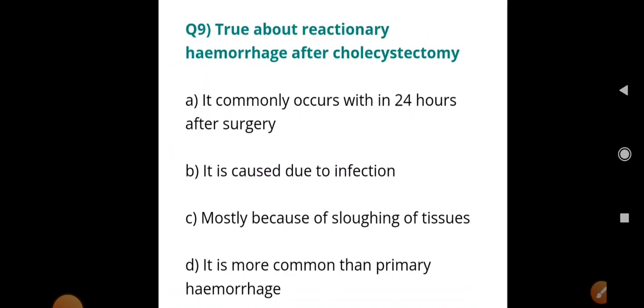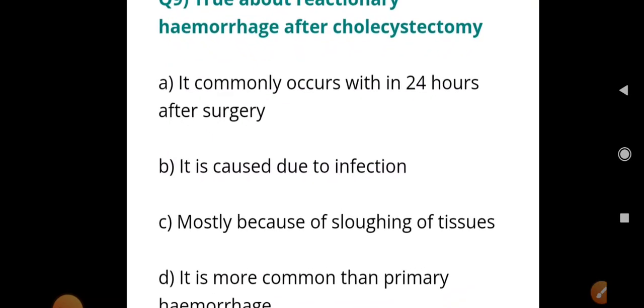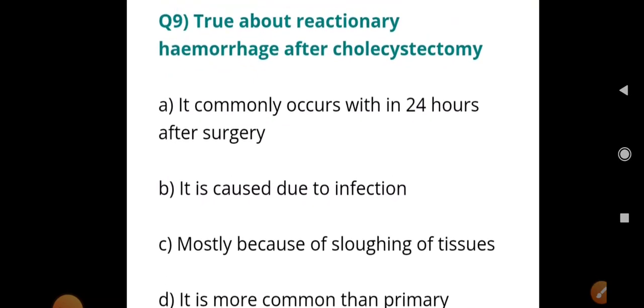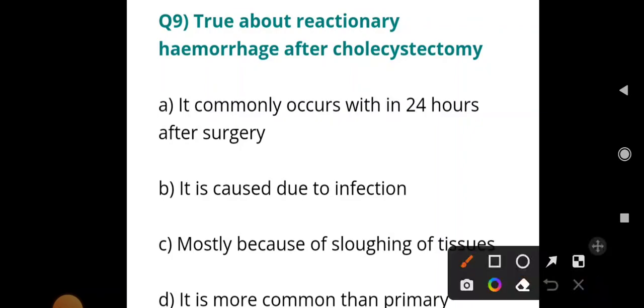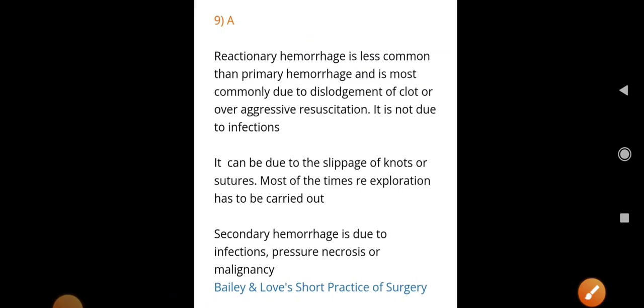Now, true about reactionary hemorrhage after cholecystectomy. It commonly occurs within 24 hours after surgery. It is caused due to infection, mostly because of sloughing of tissue. It is more common than primary. What is the single best answer here? If you want, you can pause this video. If you know the answer, you can answer it even when you are sleeping. So the answer is, it commonly occurs within 24 hours after surgery.